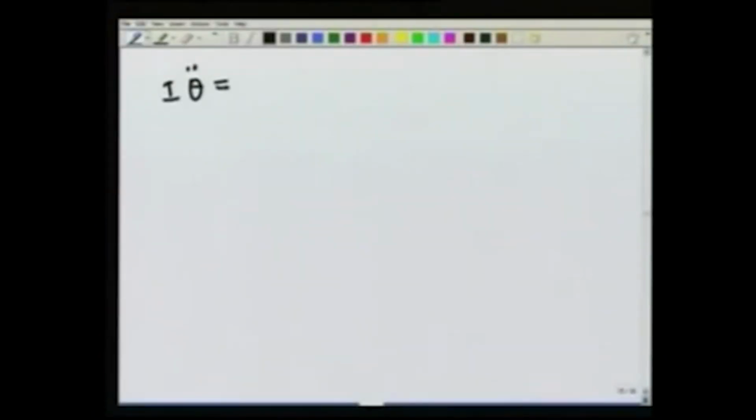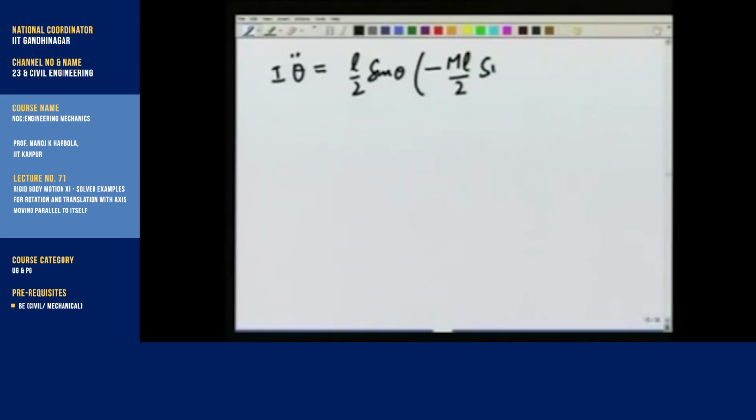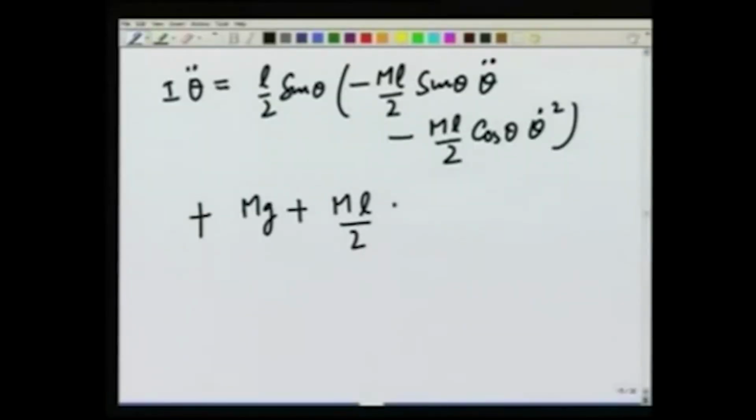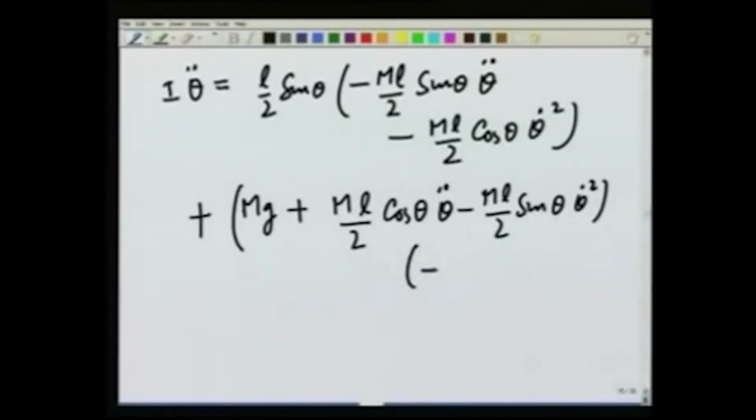We get I theta double dot is equal to L over 2 sine theta times N2, which is minus ml over 2 sin theta theta double dot, minus ml over 2 cosine theta theta dot square, plus mg plus ml over 2 cosine theta theta double dot, minus ml over 2 sin theta theta dot square, times minus L over 2 cosine of theta.